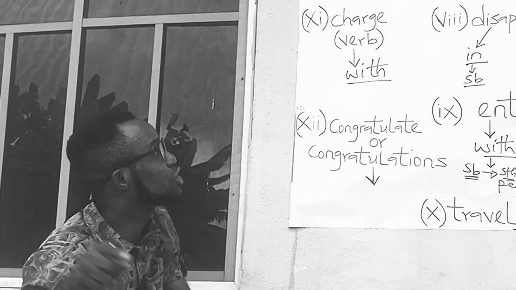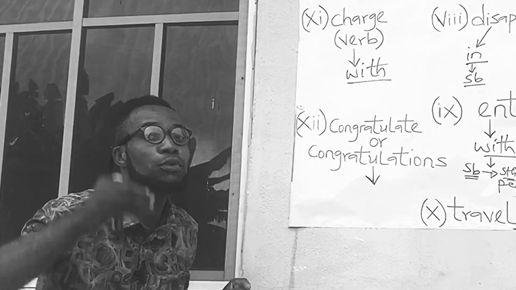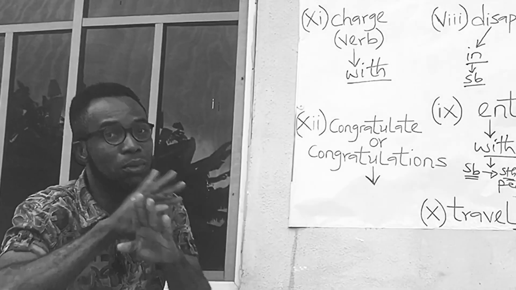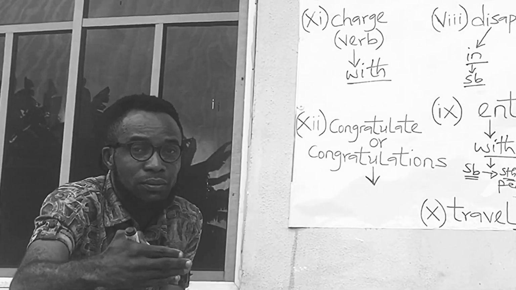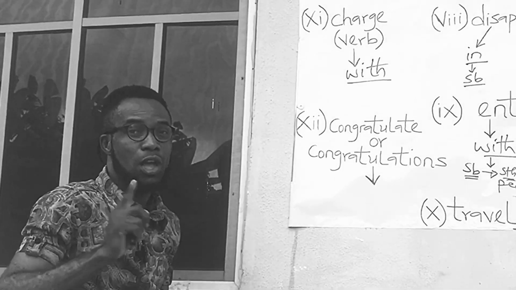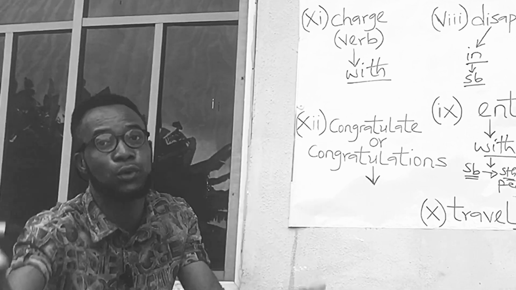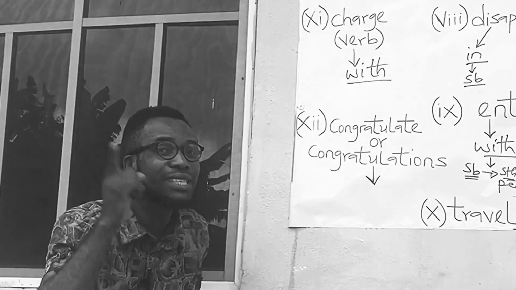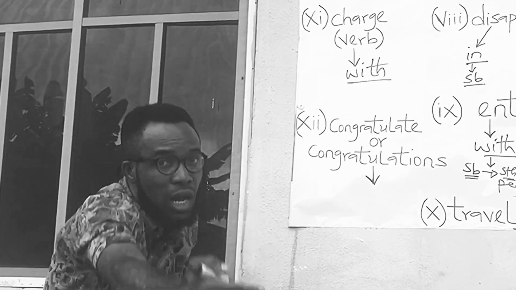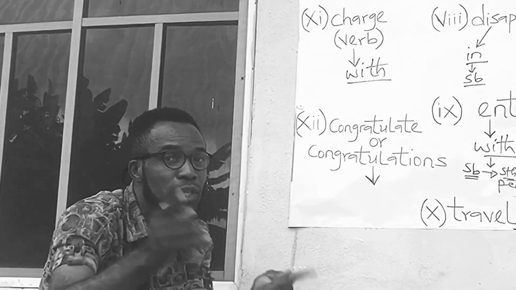The man was charged with human trafficking. My brother was charged with murder, not for murder. So you charge somebody, as a verb, with something, not for something. But if you use charge as a noun, it can carry the preposition for. For example, this is the charge. You see, charge there is a noun. This is the charge for murder. This is the charge for human trafficking.